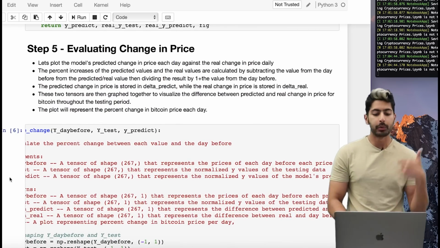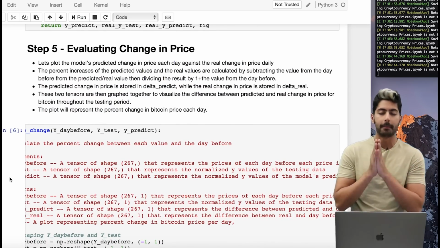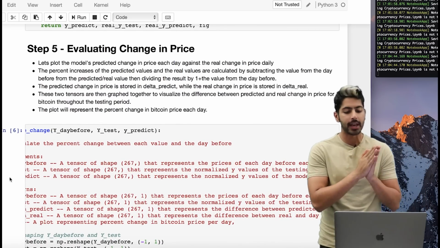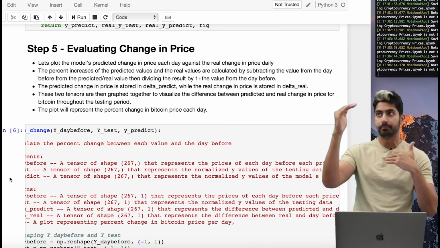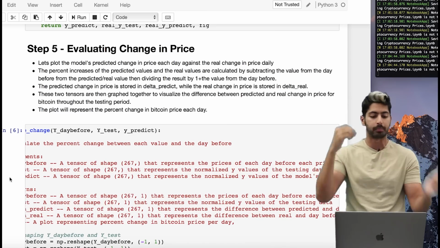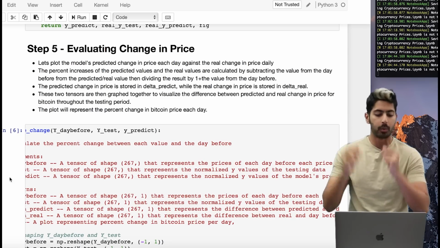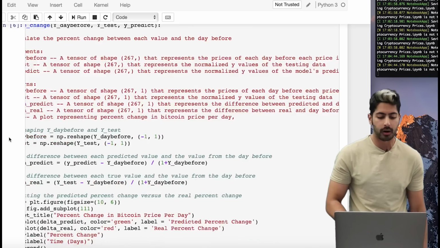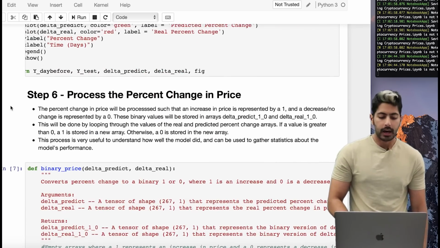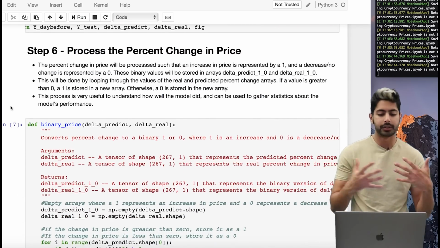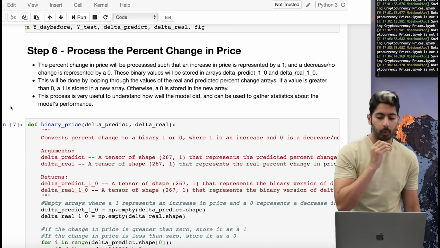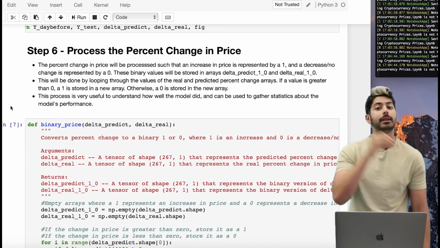Step 5 is to evaluate the change in price. We can plot the model's predicted change in price each day against the real change in price daily, right? So we can basically model the prediction versus the actual price, which is the real graph that we want to see in the end to see how good our model is performing. Then we process the percent change in price at the very end, which is the delta, the change between the price that it was before and the price that it is now.